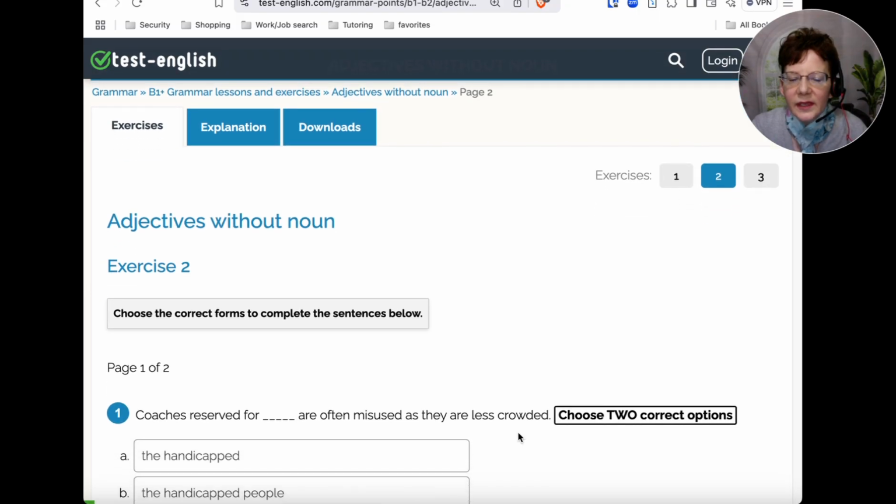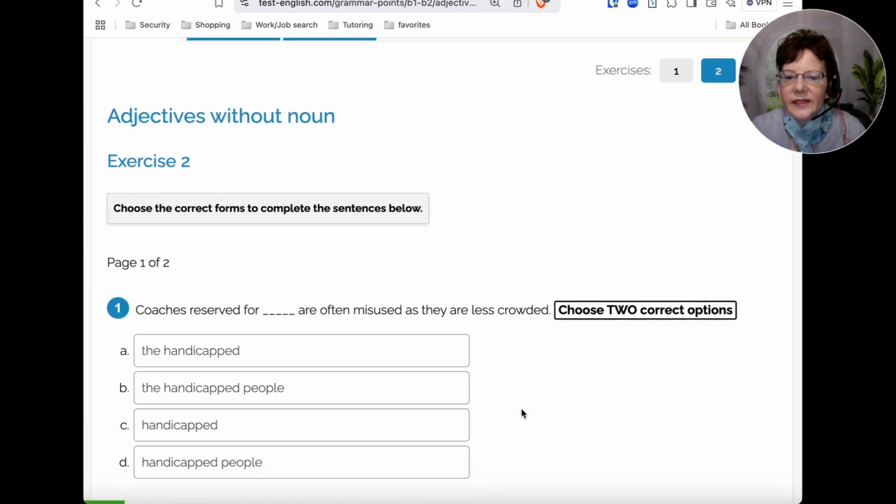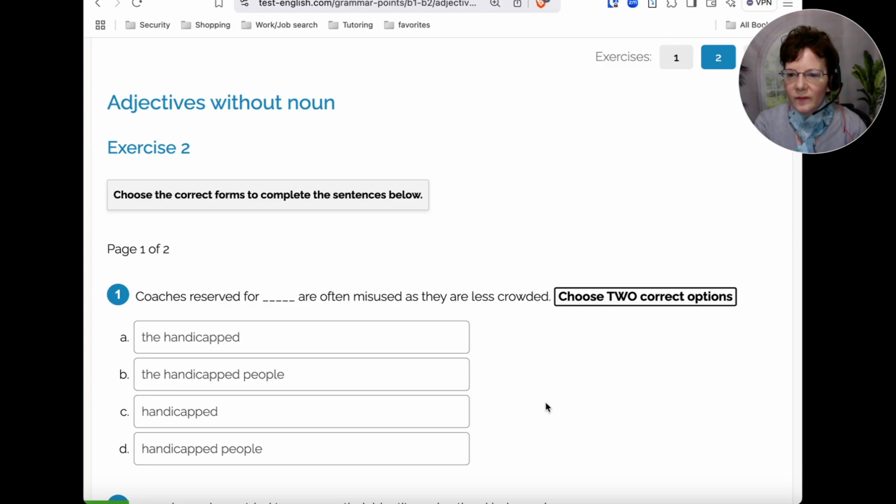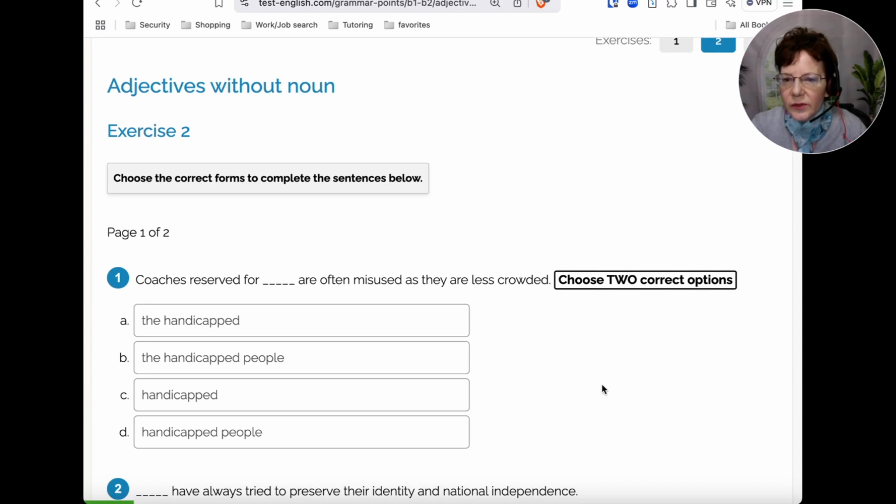Okay, this one is multiple choice. We'll try a few. So coaches reserved for what are often misused as they are less crowded. This one has two correct options. So the handicap people, the handicap, or handicapped people.